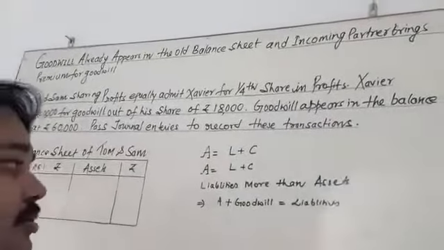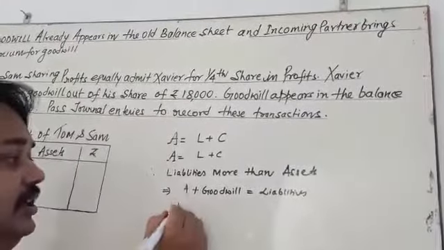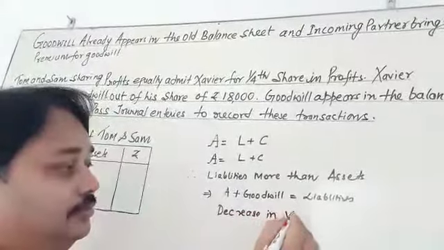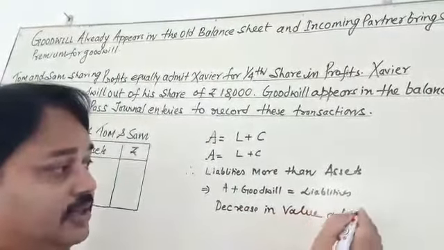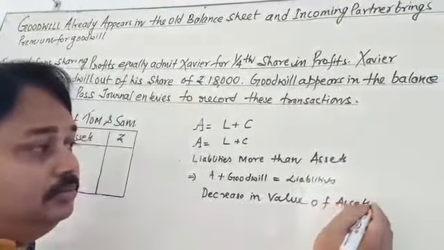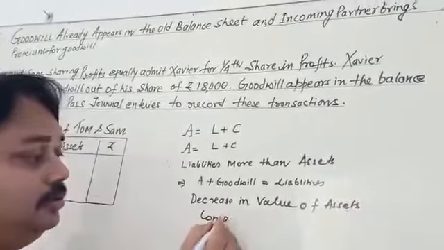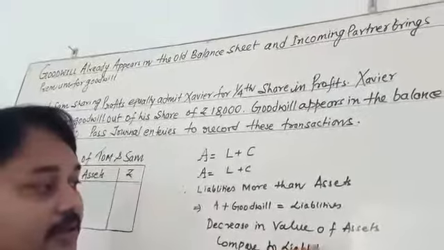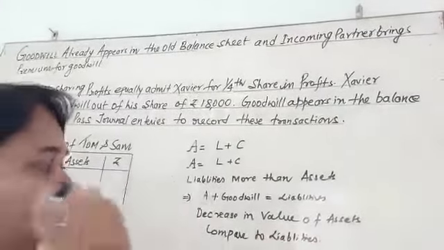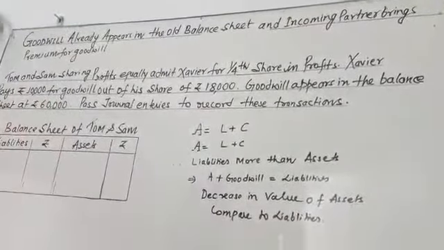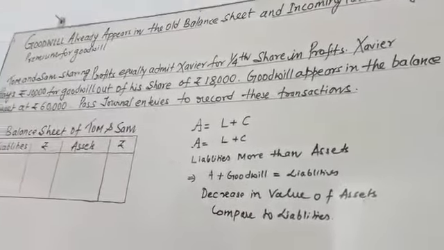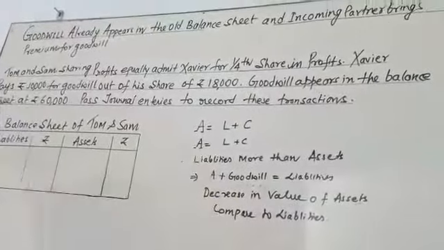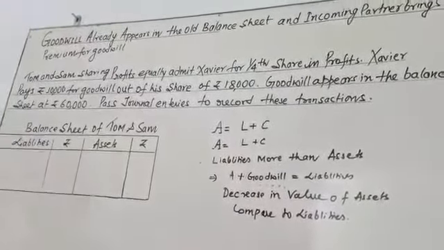So you can also say that there is a decrease in the value of assets compared to liability. It means your liability is going to increase compared to assets. So it is a situation where we have to record goodwill.